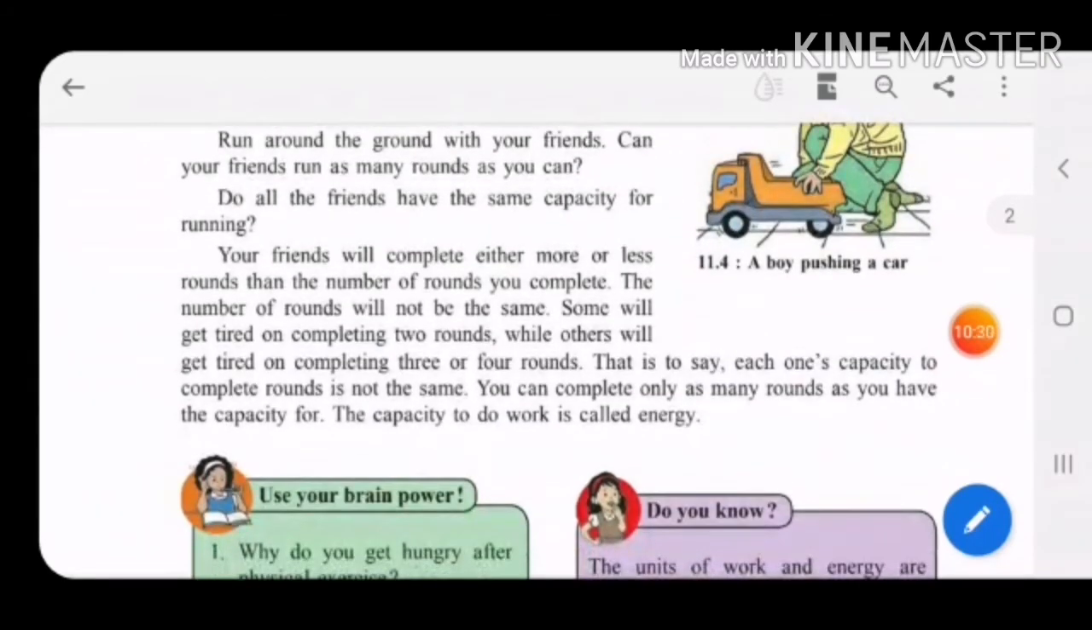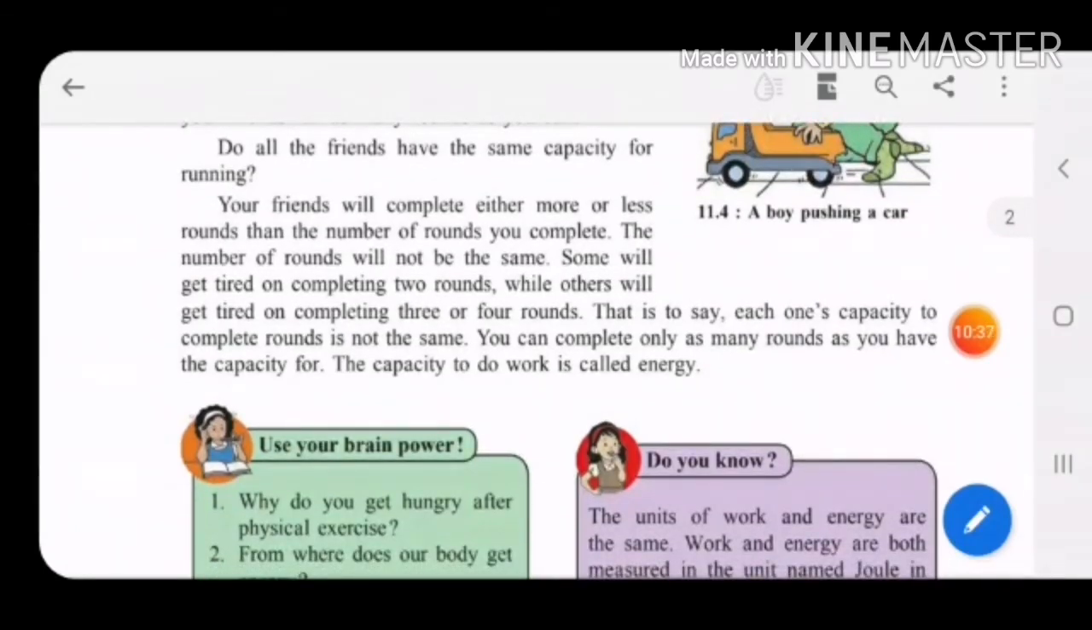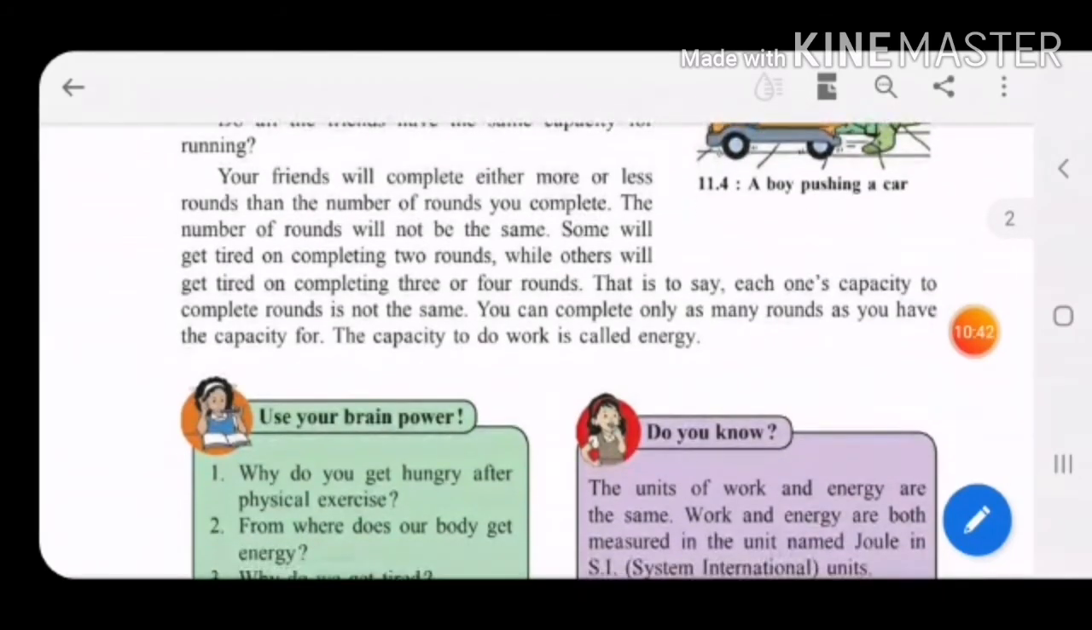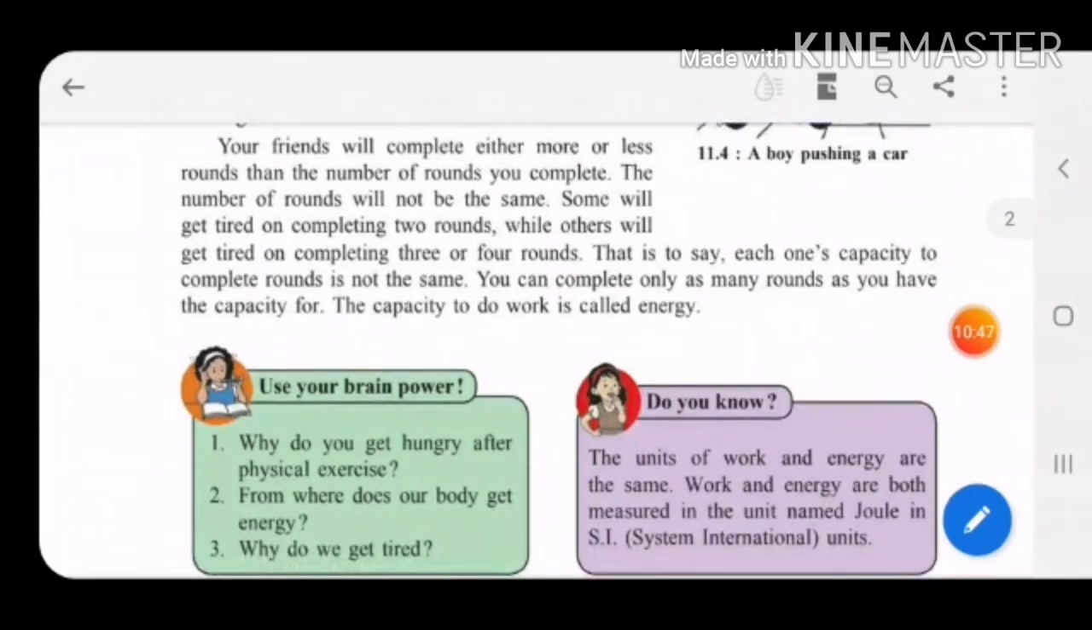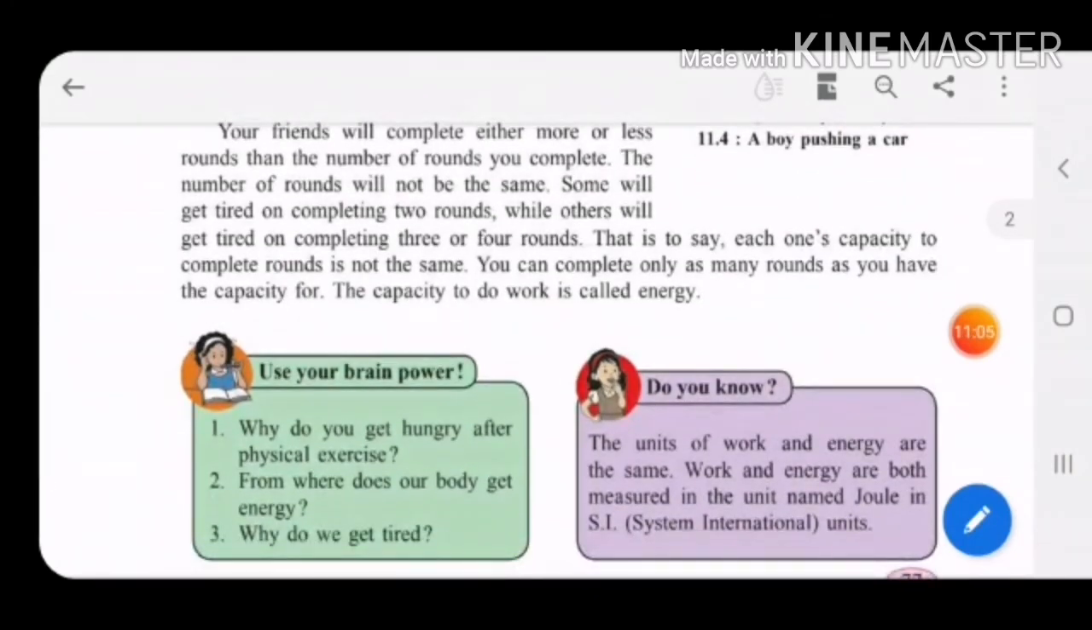Do all the friends have the same capacity for running? No, definitely not. Your friends will complete either more or fewer rounds than you complete. You may take 8 rounds, they may take 5 rounds, some may take only two. So the number of rounds will not be the same, children. Some will get tired on completing 2 rounds, while others will get tired on completing 3 or 4 rounds. That is to say that each one's capacity to complete the rounds is not the same. You can complete only as many rounds as you have the capacity for. Yes or no? If you have the capacity to run 4 rounds, you will complete 4 rounds only.